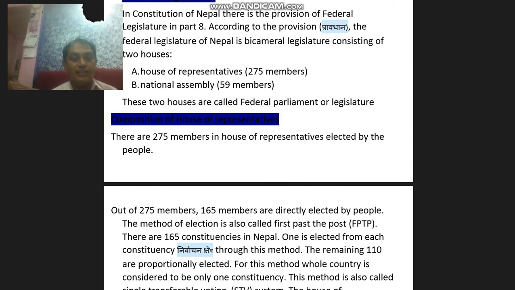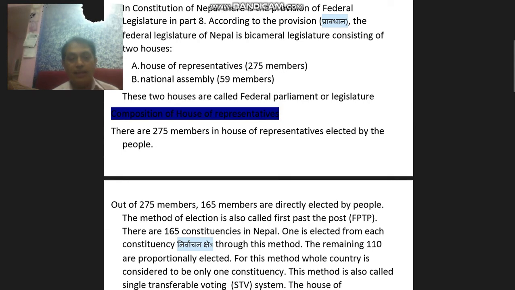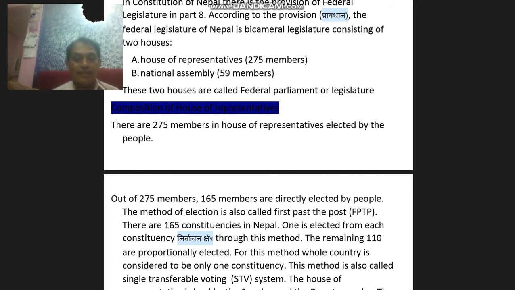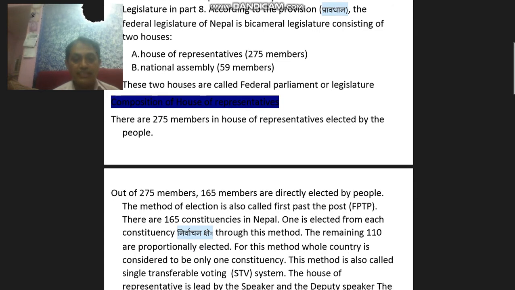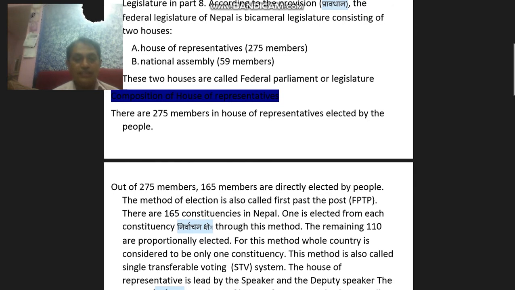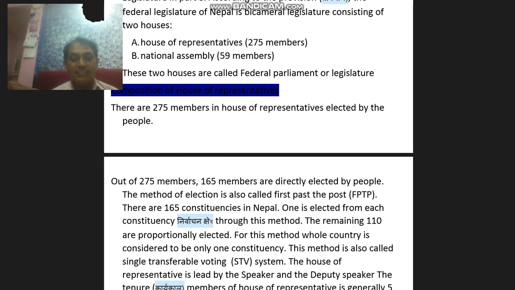There are 165 constituencies in Nepal. One is elected from each constituency. Through another method, the remaining 110 are proportionally elected. For this method, the whole country is considered to be only one constituency. This method is also called single transferable voting (STV) system.